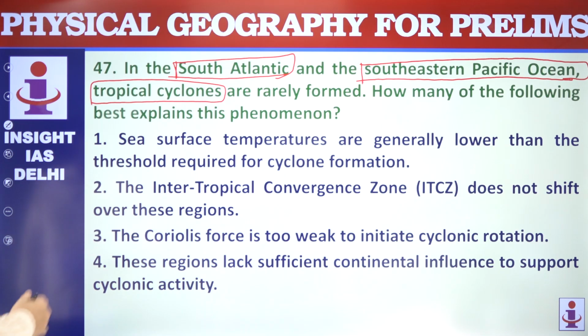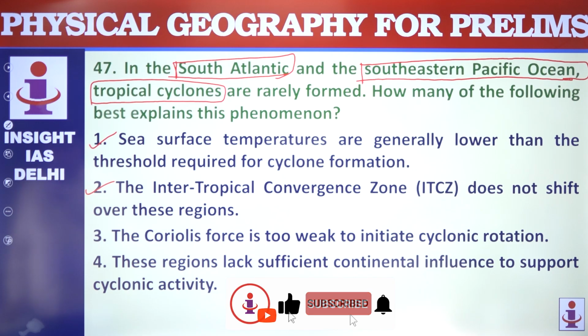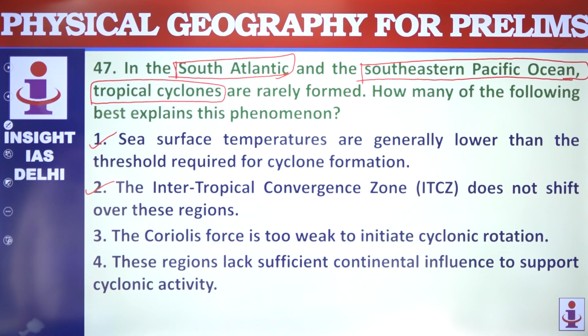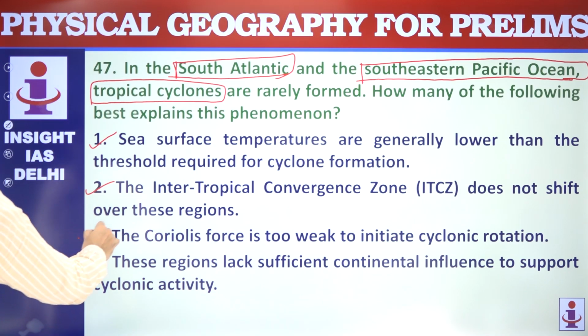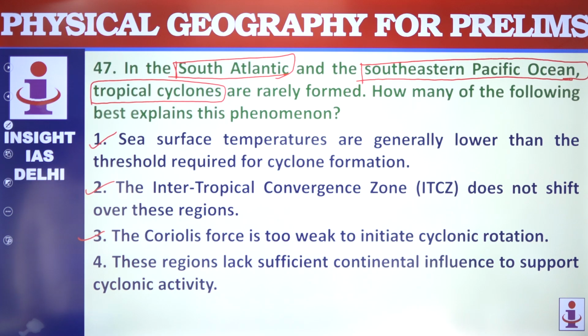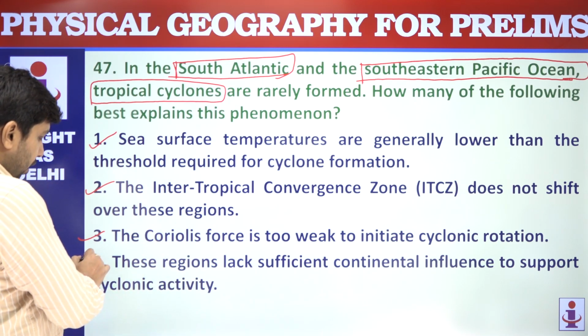Yes, this is correct. ITCZ does not shift over these regions. This is also correct. The Coriolis force is too weak to initiate cyclonic rotation. Yes, that is necessary to provide. This is also correct. These regions lack sufficient continental influence to support cyclonic activity. So, continental influence is not a prerequisite for cyclone formation. This is not correct.